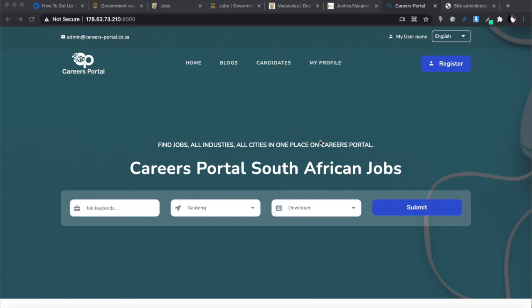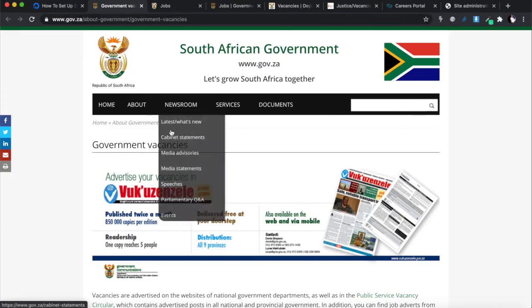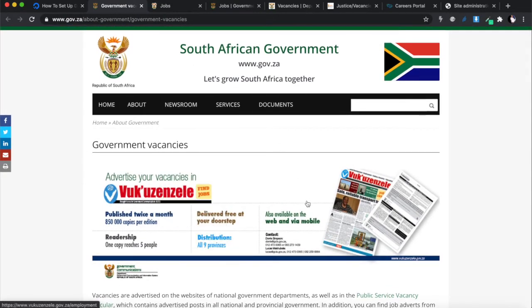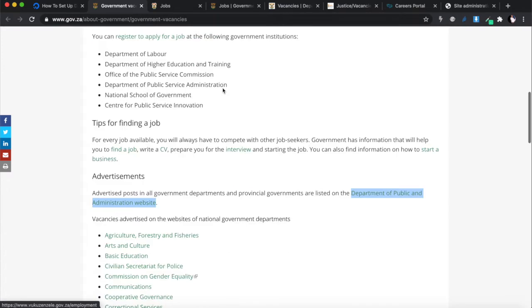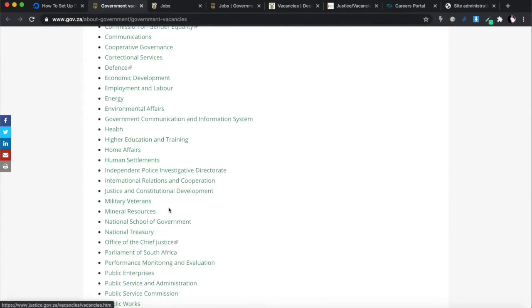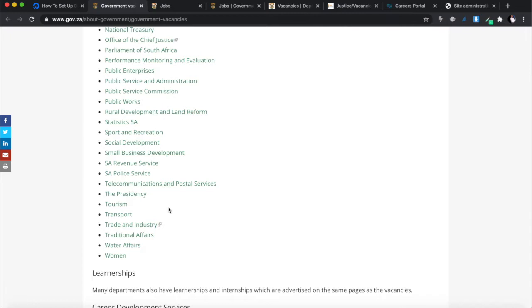So I went and I searched the internet for government positions and government jobs, all right? And I came across this website over here. This is a South African government website that has vacancies. All right. So I Googled through all of this and I found a list of links to other websites, and some of them are broken links, some of them working, some of them outdated, so I spent quite a bit of time going through this and researching where I can actually find jobs to apply to. And out of everything that I looked through, the most promising website that I found is this one.